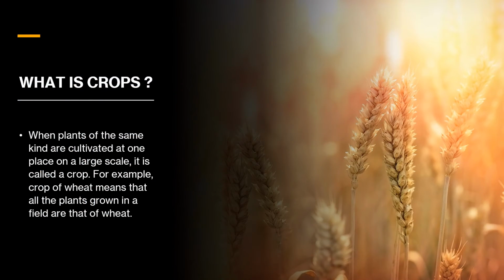Now we know what crops are, because the chapter is about crop production and management. When plants of the same type or kind are cultivated at one place on a large scale, it is called a crop. For example, a crop of rice means all the plants grown in the field are that of rice. A crop of wheat means that all the plants grown in that field are only of wheat. Next, types of crops.